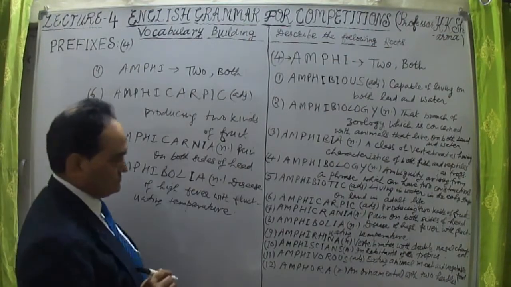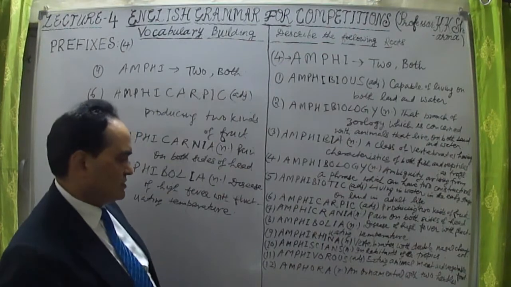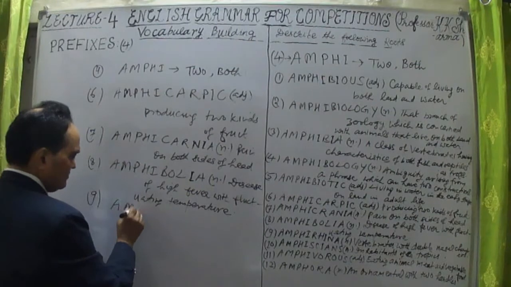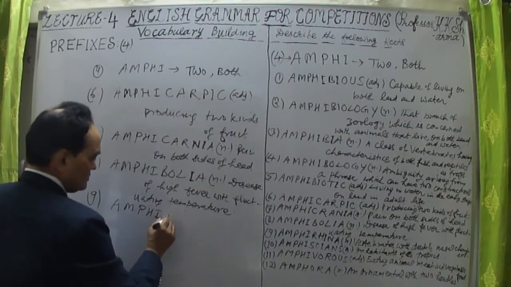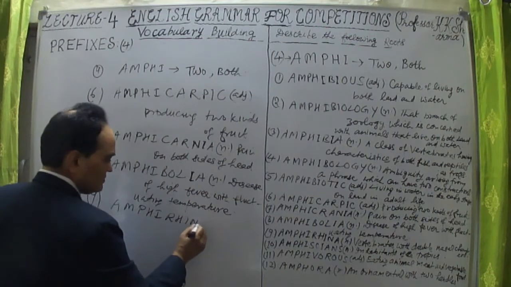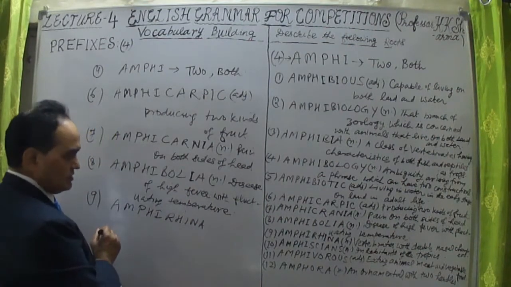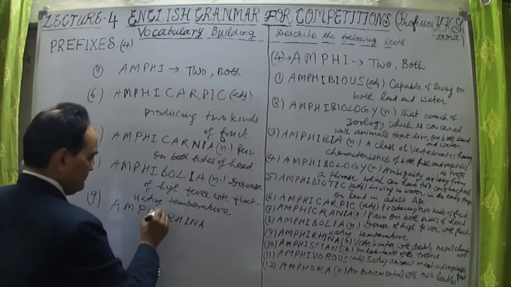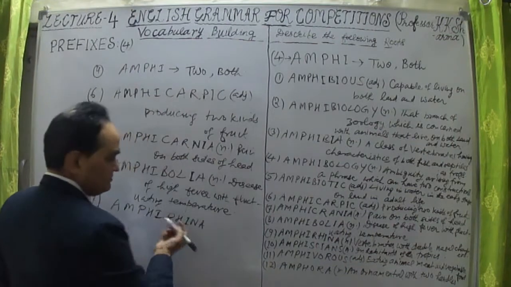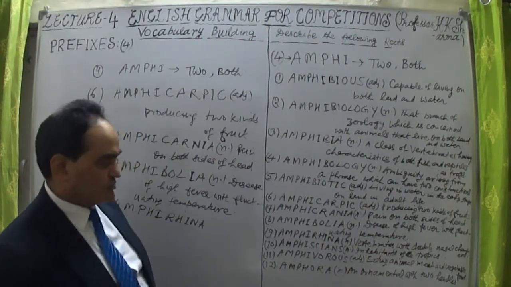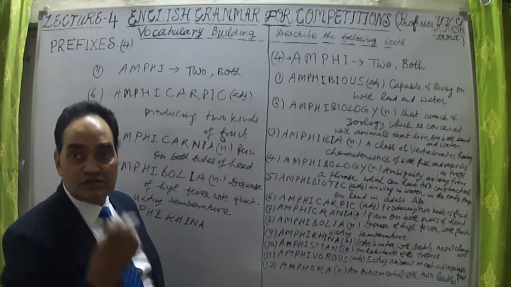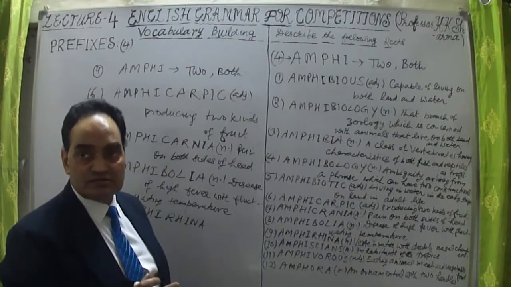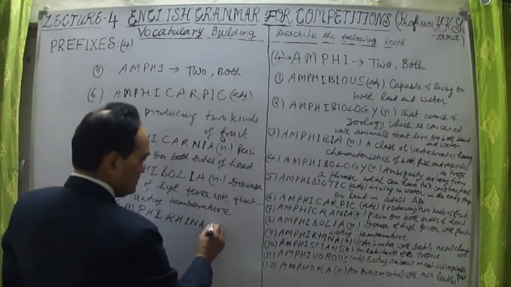Okay, then the ninth word. What is the ninth word here? The ninth word is amphirhina, R-H-I-N-A. Amphi means both, rhina means nasal here. Rhina is vertebrates with double nasal chambers. Those animals are known as amphirhina animals. This is a noun here.